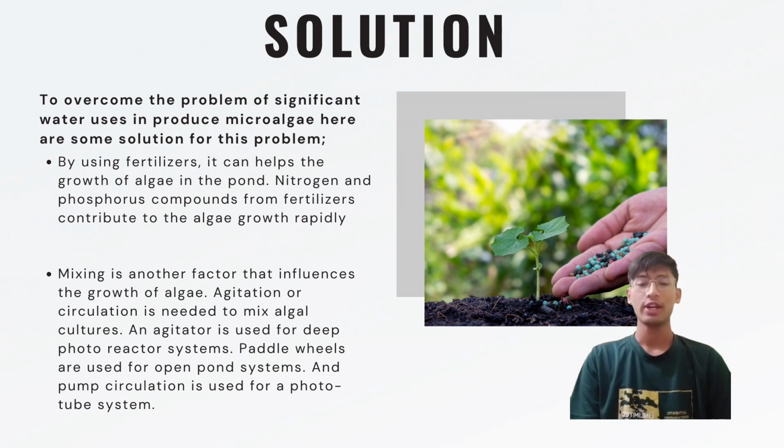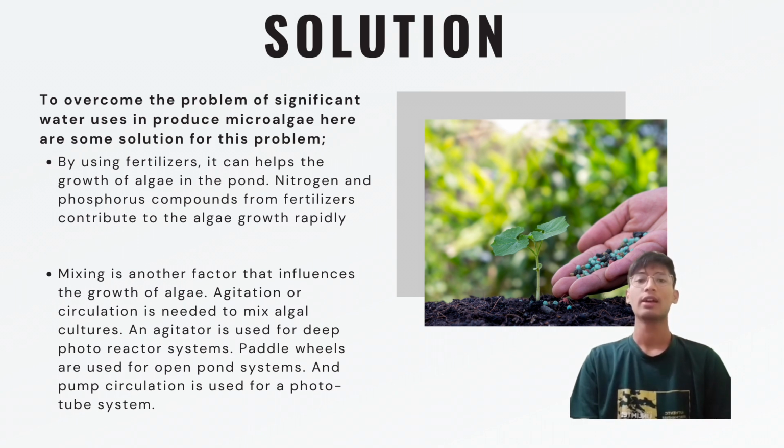Solution: to overcome the problem of significant water use in producing microalgae, here are some solutions for this problem. First, using fertilizers can help the growth of algae in the pond. Nitrogen and phosphorus compounds from fertilizers contribute to rapid algae growth.